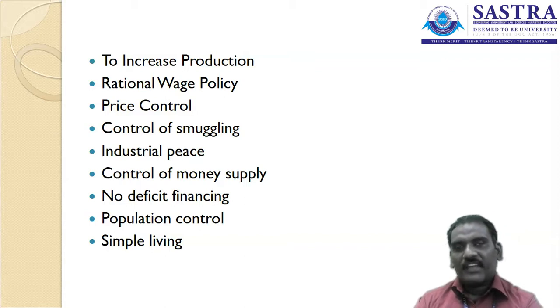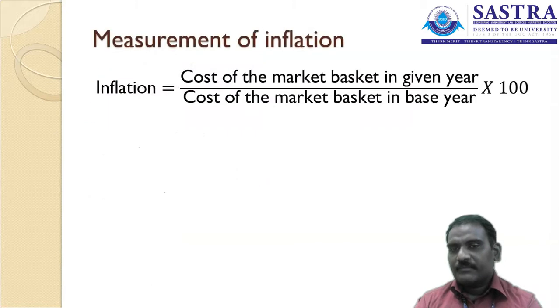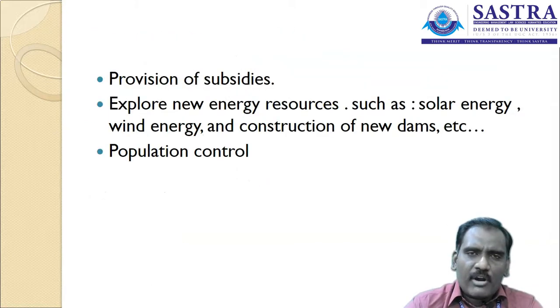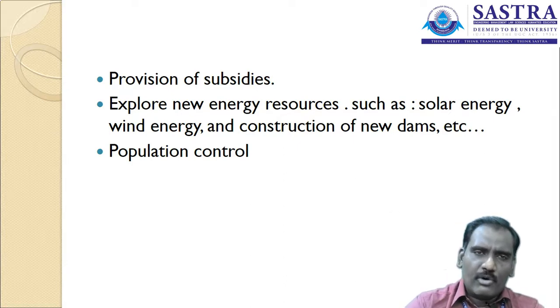Whatever the population is, the products are to be available in the market for that population. And simple living is also initiated in that particular way, as one of the major direct measures. So the government is imposing a kind of policy regarding the population. If the population is under the control of the government, the inflation also comes under control.